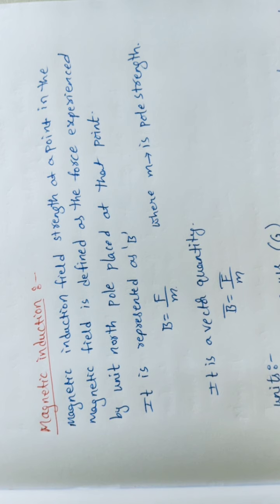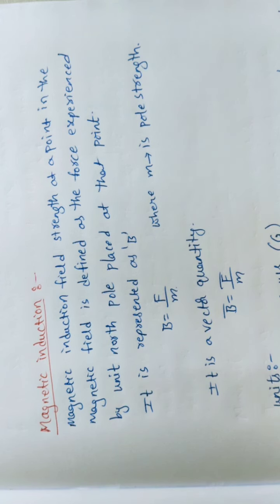Finally, in this class, I want to discuss magnetic induction. In the previous magnetism chapter, we know very well that magnetic induction is represented with capital B. Is it a scalar or a vector quantity? It is a vector quantity. How can we recall the formula?